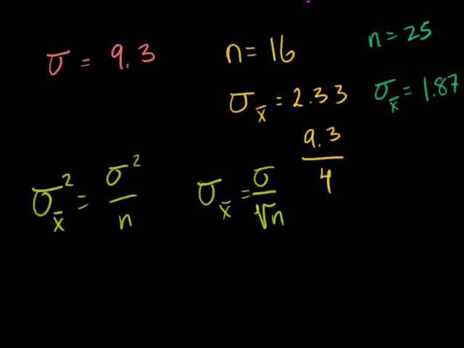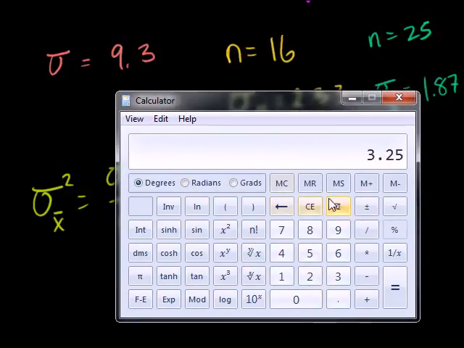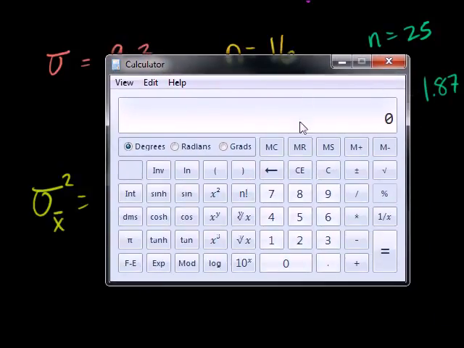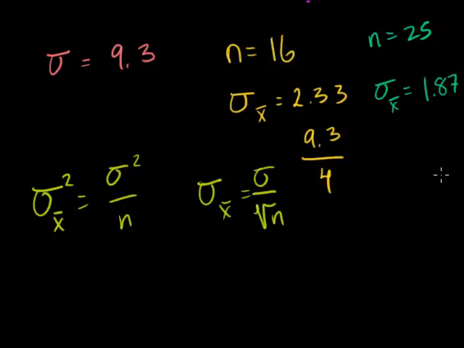We wanted to divide 9.3 by 4, and that is equal to 2.32, which is pretty darn close to 2.33.